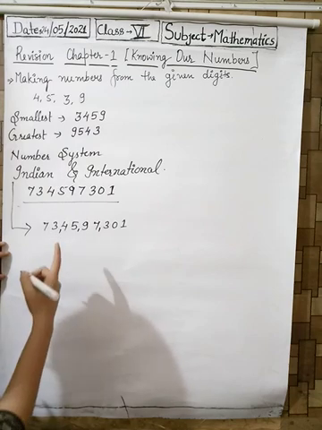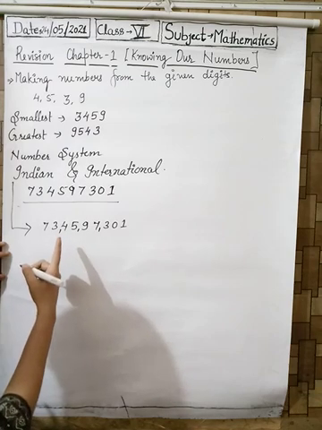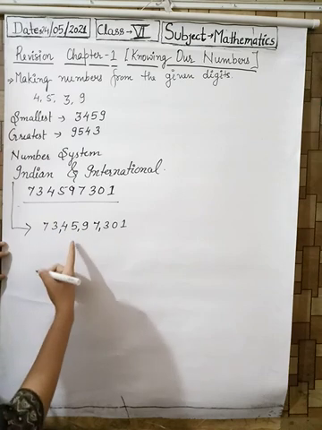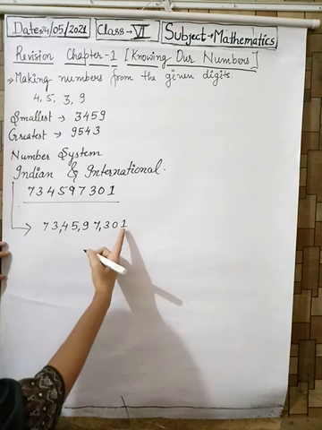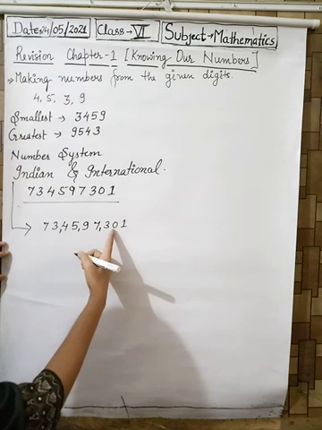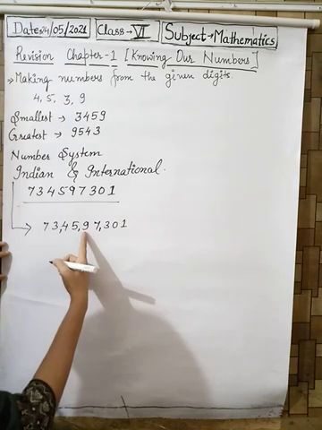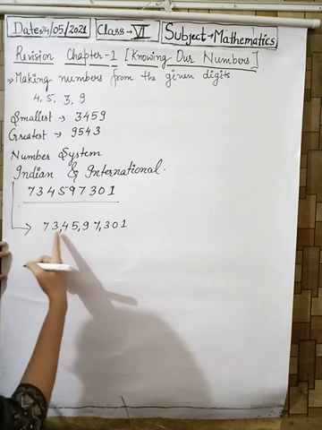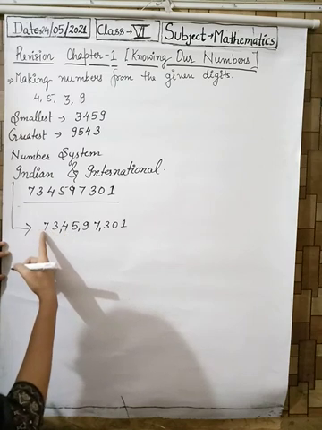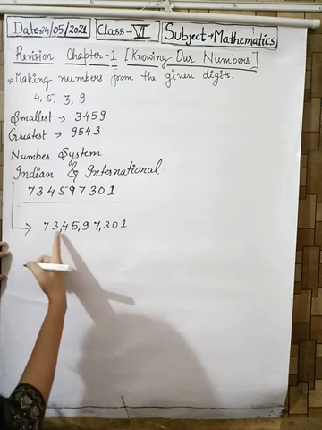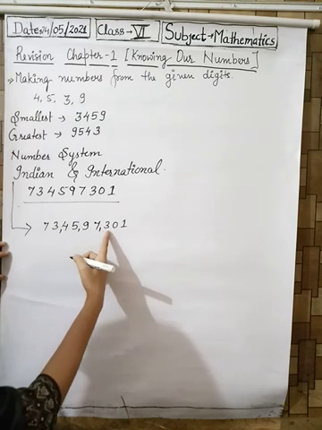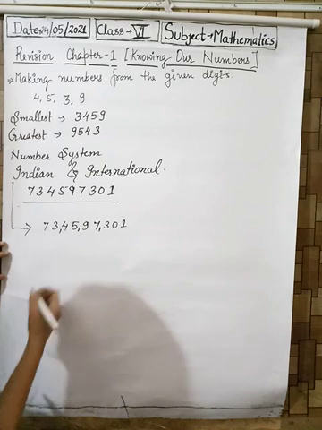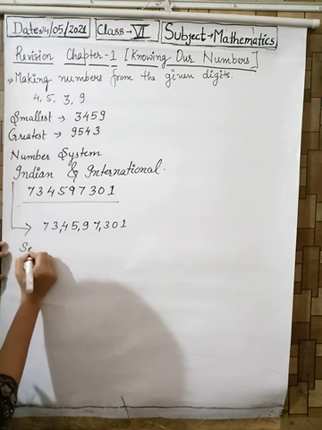Let's call the names of the numbers according to the Indian place value: ones, tens, hundred, thousand, 10,000, lakh, 10 lakh, crore, 10 crore. So this number is 73 crore, 45 lakh, 97,301.